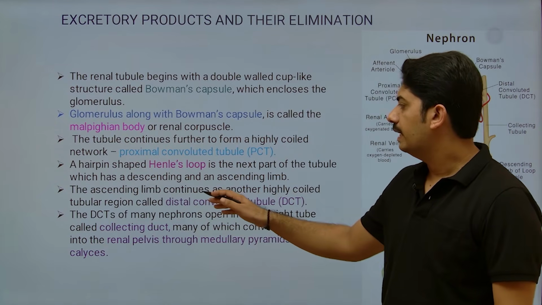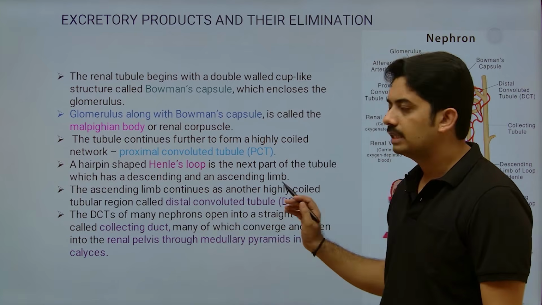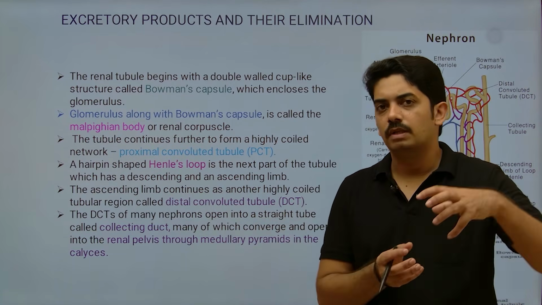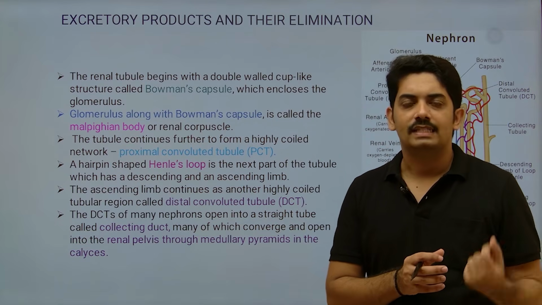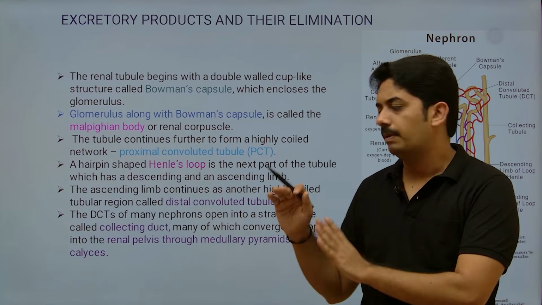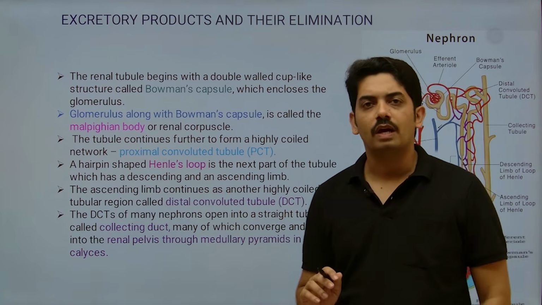The ascending limb of Henle continues as another highly coiled tubular region called the distal convoluted tubule. Proximal means proximal to the Bowman's capsule. Distal means it is distal to the Bowman's capsule, that means at the end part. So this distal convoluted tubule is also highly coiled.